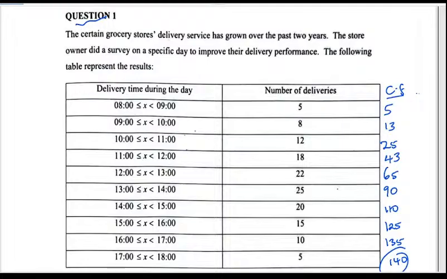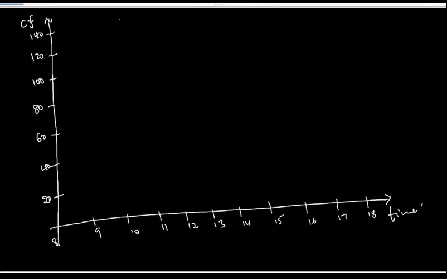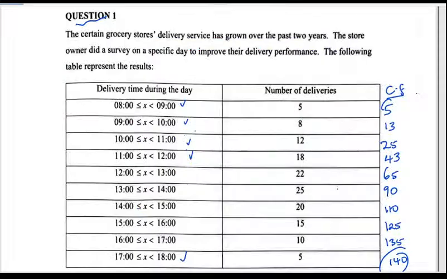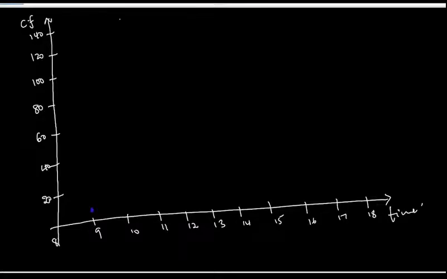Whenever we are plotting, we only use the upper class intervals: 9, 10, 11 up to 18. So 9 is going with 5, which is somewhere there. Then 10, we're going to take 13, which is still below 20, somewhere there.